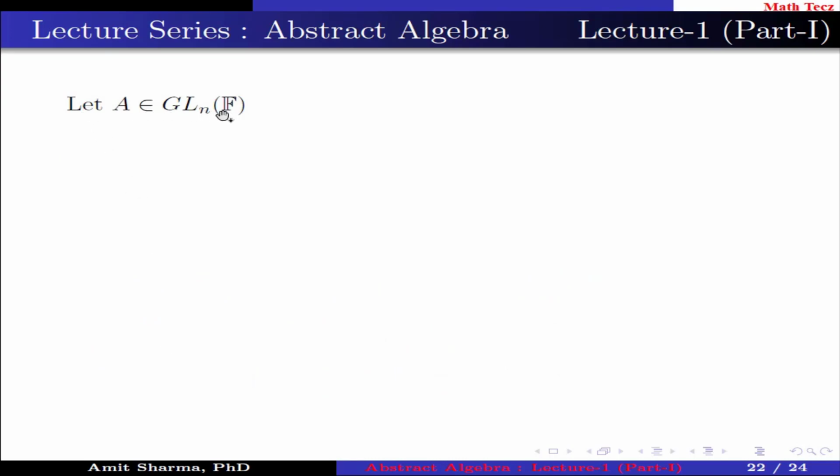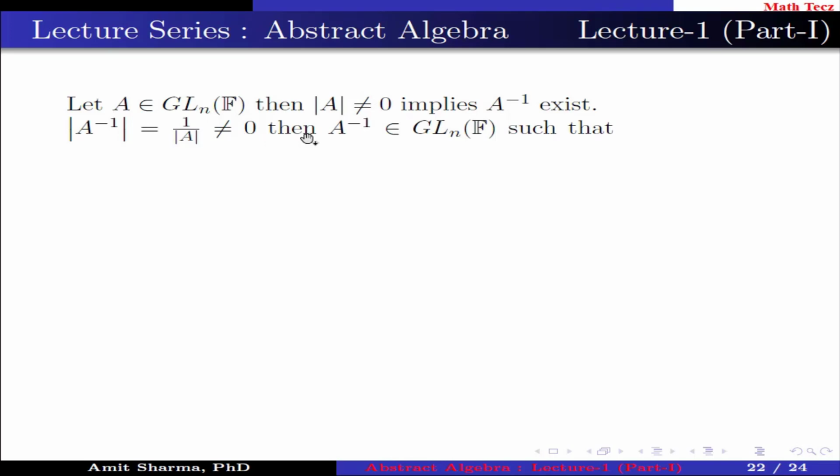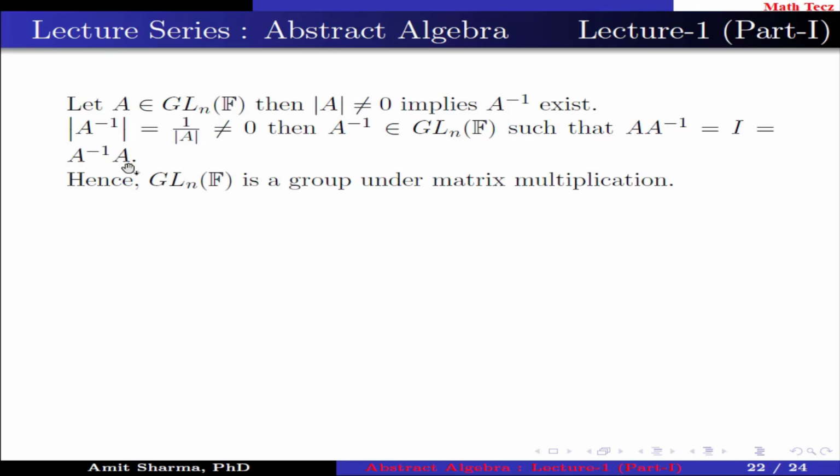Let A belongs to GLnF such that determinant of A is not equal to 0, which implies A inverse exists. Now, the determinant of A inverse is 1 upon determinant of A, which is not equal to 0. Then A inverse belongs to GLnF such that A into A inverse equal to identity equal to A inverse into A. Hence, GLnF is a group under matrix multiplication.